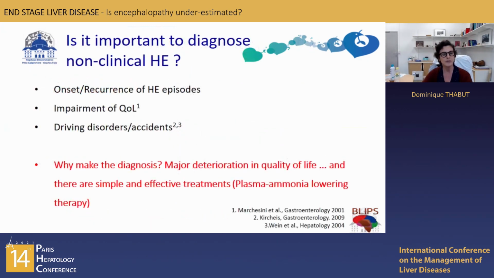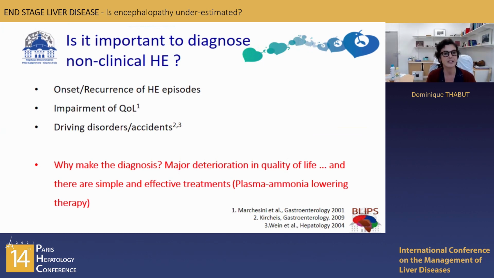The first thing to ask yourself is: is it important to diagnose non-clinical HE? Yes, it is important for several reasons. The first one is that non-clinical HE is a prognostic factor of the onset or recurrence of HE episodes, which impair survival. The second thing is that it impairs quality of life and induces, in fact, a major deterioration in quality of life.